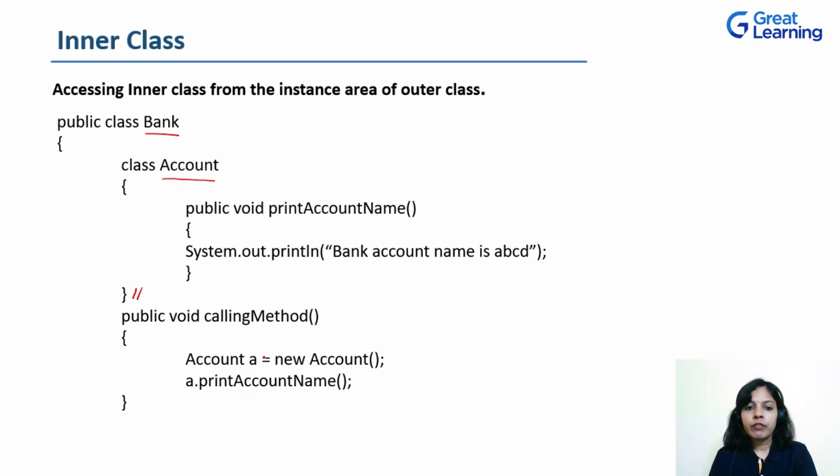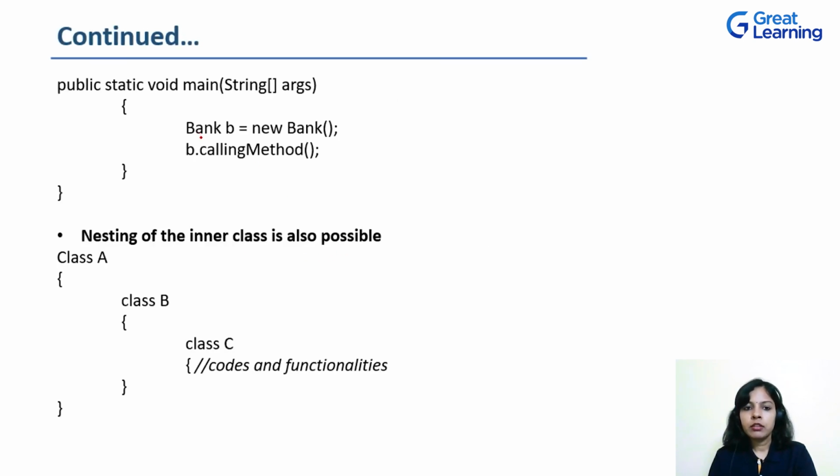Now, how can we call this inside a main method? The main method which is defined inside the outer class, to call this method inside the main method, we need the object of the outer class. So we'll create an object of the outer class, that is Bank, object name equals new, constructor of the outer class. And using this object B, we can call the method. And this method is defined inside the outer class, so it can be directly called with this object. So this is how, in two stages, we will be accessing the method which is defined inside the inner class from the instance area or a non-static area of the outer class.